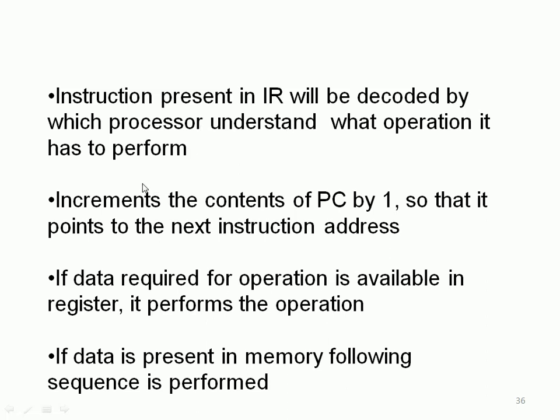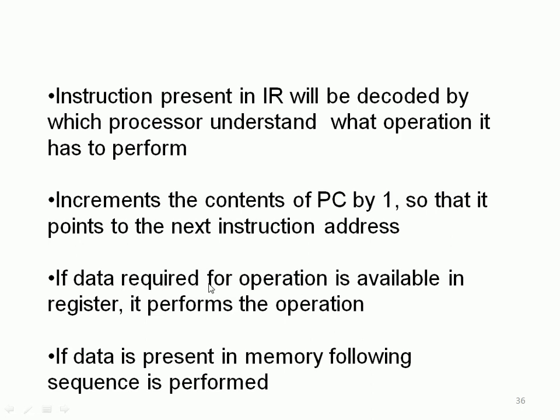As we say in the given example, ADD R1, R2. So ADD is the operation, right? Then the contents of the PC are incremented. Once one instruction is completed, the PC will be advanced automatically, depending upon the word length of the machine, right? If it is an 8-bit machine, it is advanced by 1. If it is a 16-bit machine, by 2. For 64-bit, it is by 4. So the PC is advanced so that it points to the address of the next instruction to be executed in the sequence, right?